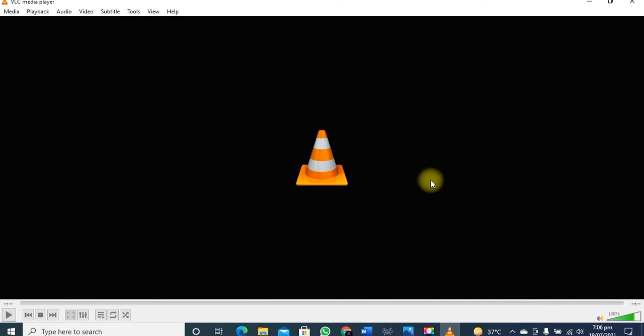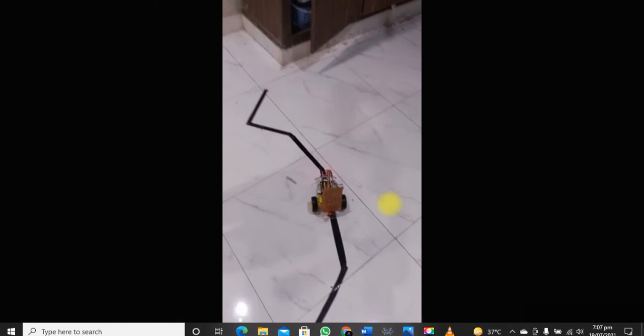So, as you witnessed how the line following robot works, and what the working principle is, and what the specs are on which our line following robot really works. Let's watch another video in which we can see that our line following robot is also capable of taking sharp turns. So let's head towards our next video.